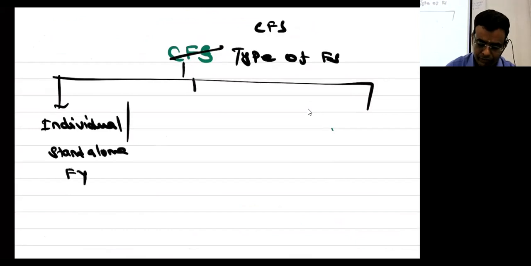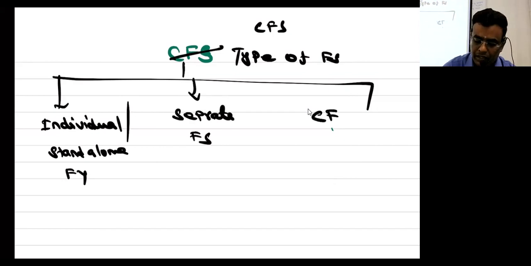Yes or no? You would have prepared a separate financial statement and you would have prepared a consolidated financial statement. This is new. Yes or no? First and foremost, you must understand the difference between individual financial statement and separate financial statement.